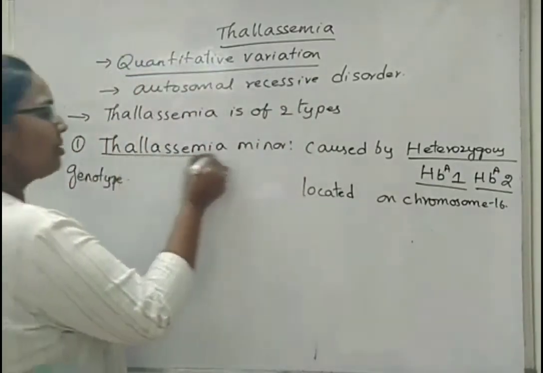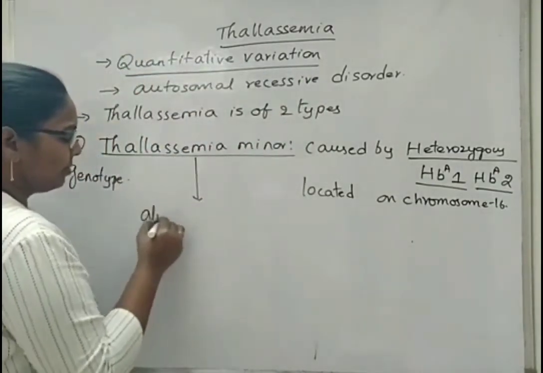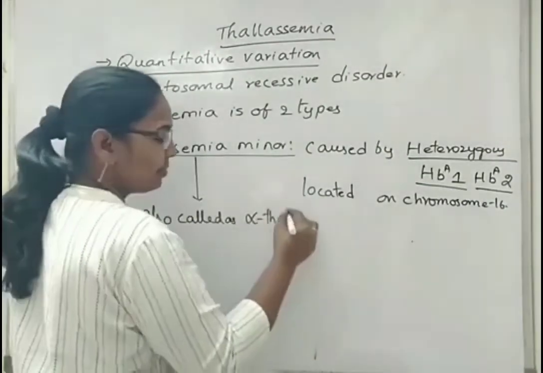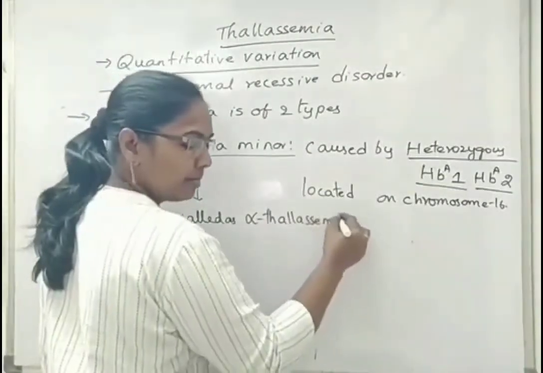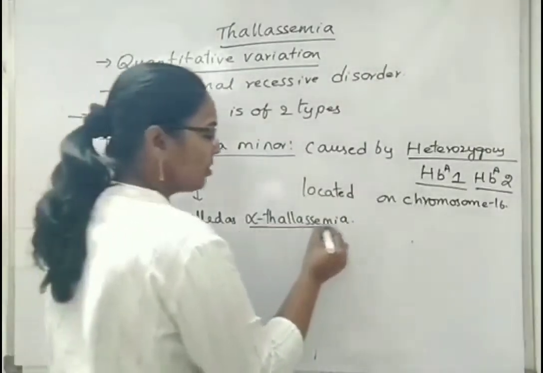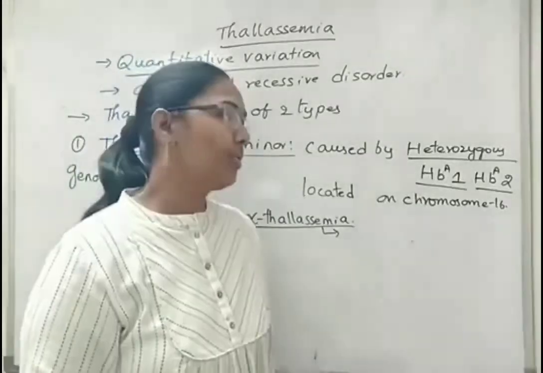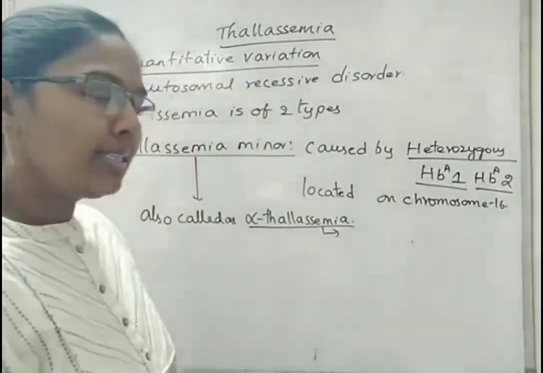Thalassemia minor is also called as alpha thalassemia. And when we are using this alpha thalassemia, then we can use the same term that is used for heterozygous as alpha thalassemia genes.